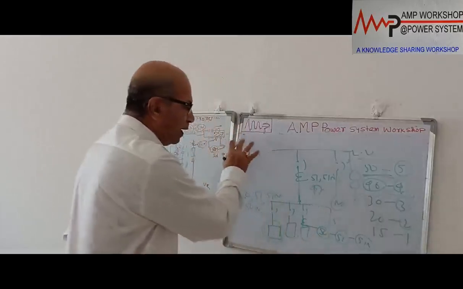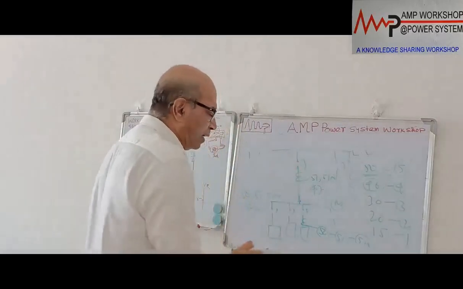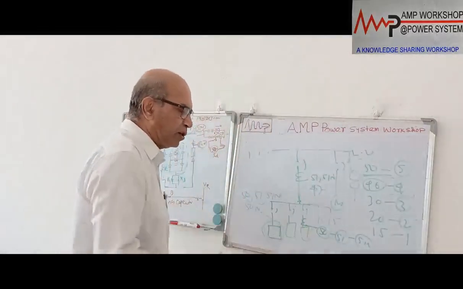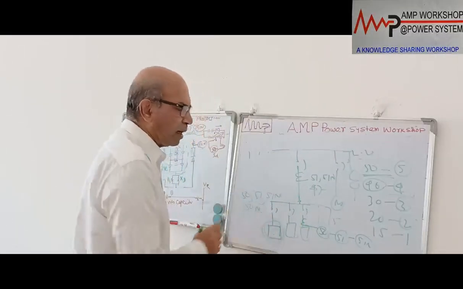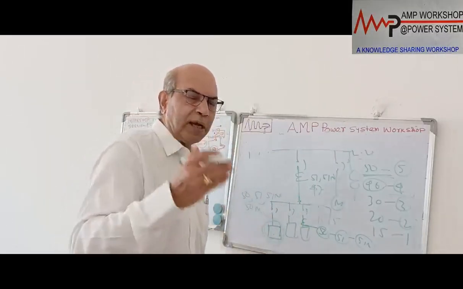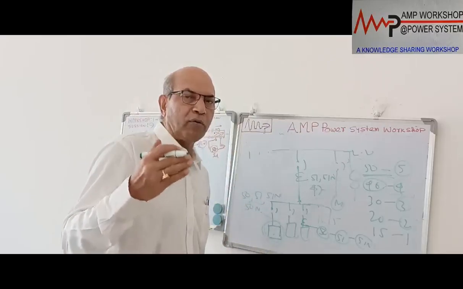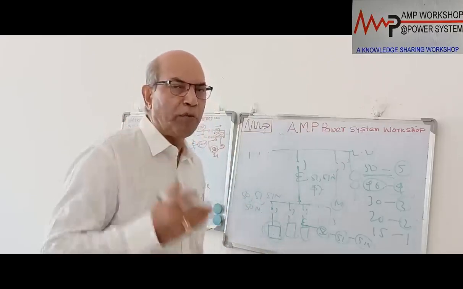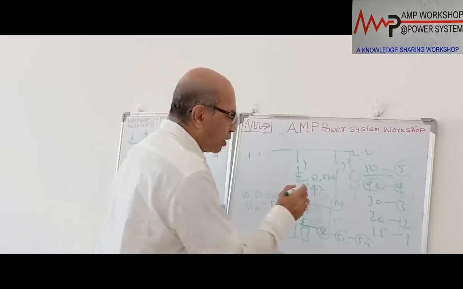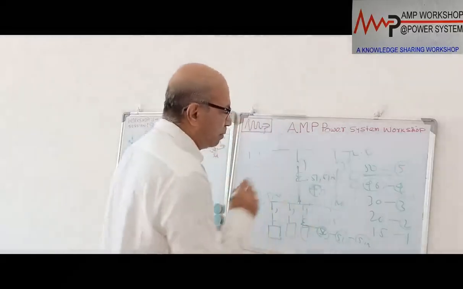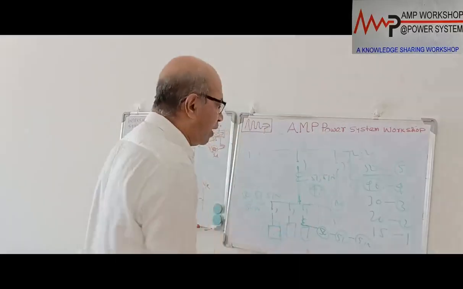And then we also provide unbalance protection 47, because there are so many capacitor banks connected. If the system voltage is imbalanced, then there will be imbalance current, and imbalance current should not pass through the capacitor bank. In that case, like a battery, one string may get overheated. So that also we do not allow. So we provide 47 also with this 51. This way the capacitor bank is protected.